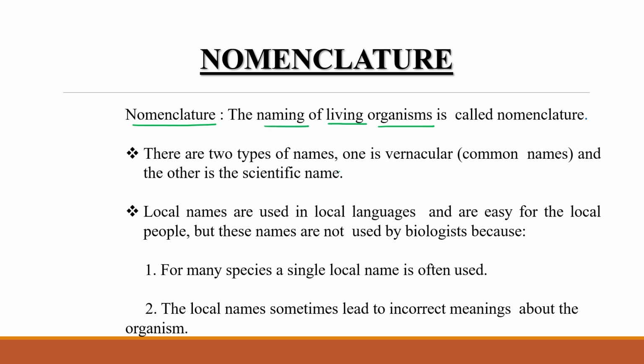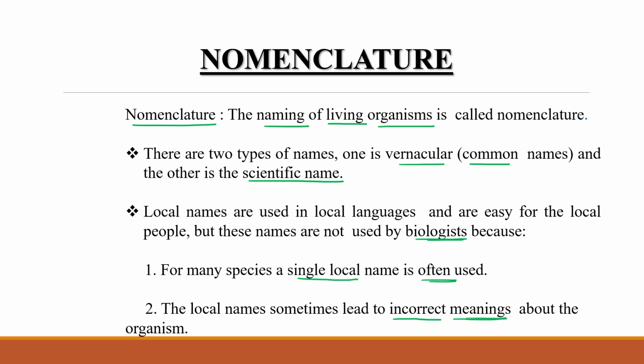There are two types of names. One is the vernacular name, which we can say is the common name. The other one is the scientific name. The local names are used in the local language and are very easy for the local people, but these names are not used by biologists. Why? Because for many species a single local name is often used in that particular local area, and local names sometimes lead to incorrect meaning about the organism.